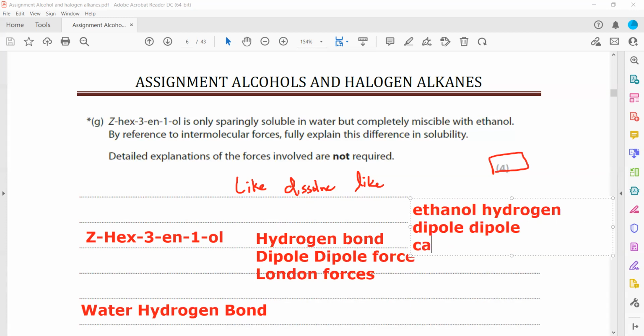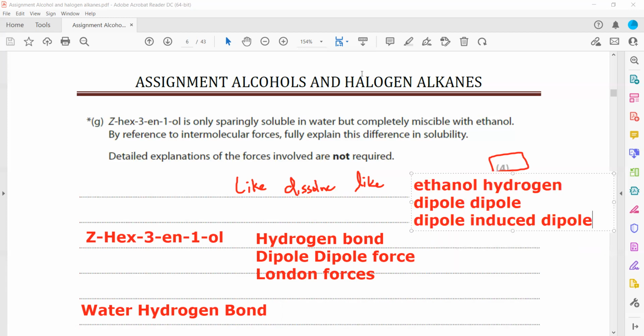And due to the carbon chain, it will have dipole-induced dipole force, or you can say London dispersion forces. So when you check the types of forces in ethanol, we have hydrogen bonds. Here we have hydrogen bonds. Here also hydrogen bonds.